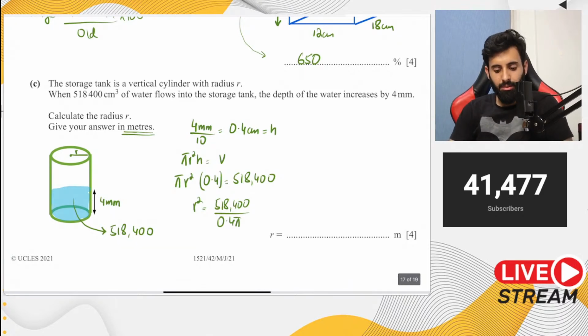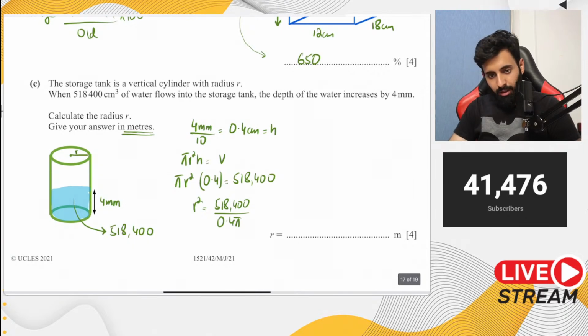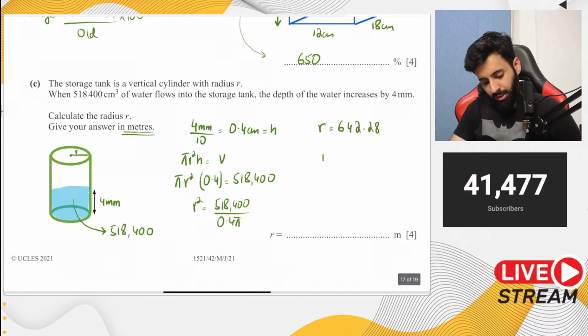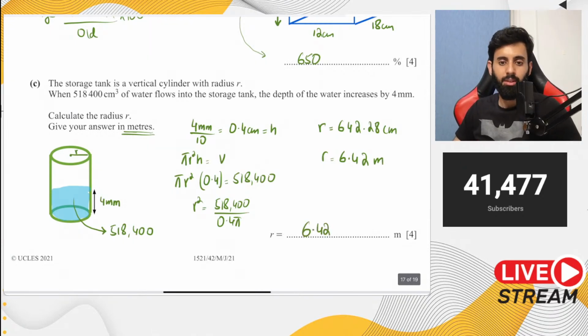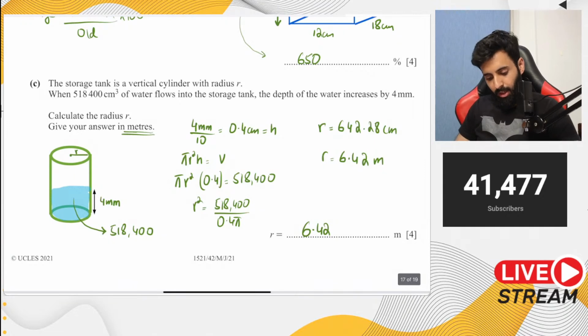Okay, so let's work this out. 518,400 divided by 0.4 pi. So I'm looking at a certain value. Okay, it's significant. It's pretty big. Okay, so let's take the square root of it. So r turns out to be 642.28. Now we have to give an answer correct to in meters. Okay, so I need to divide this by 100. So that means 6.42 meters is the final answer. And there you go. That's the end of this question.